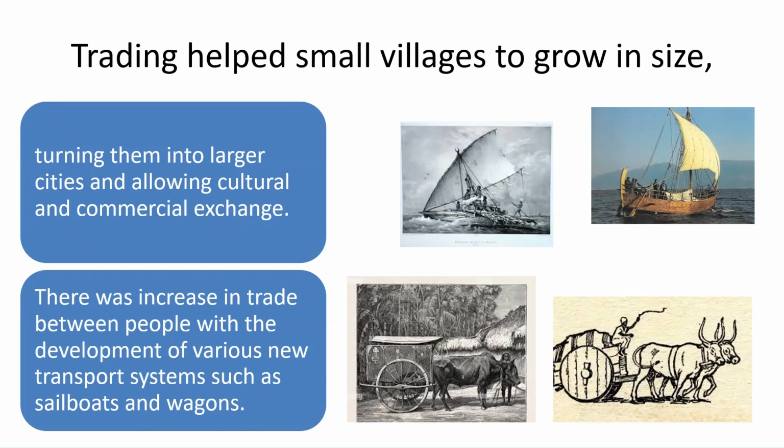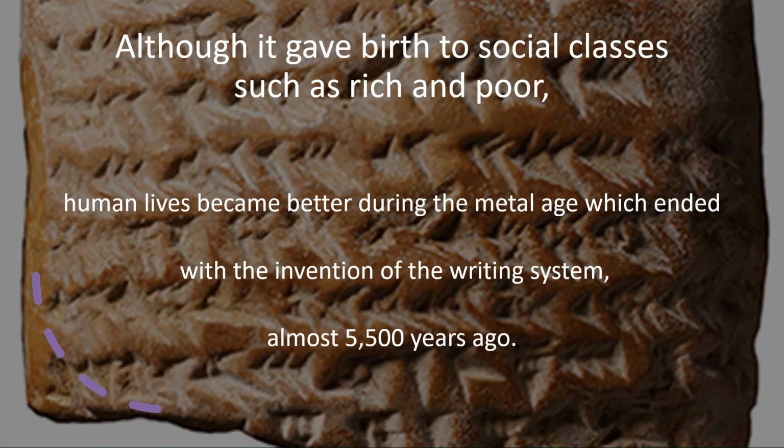Trading helped small villages to grow in size, turning them into larger cities and allowing cultural and commercial exchange. There was an increase in trade between people with the development of various new transport systems such as sailboats and wagons. Although it gave birth to social classes such as rich and poor, human lives became better during the Metal Age, which ended with the invention of the writing system about 5,500 years ago.